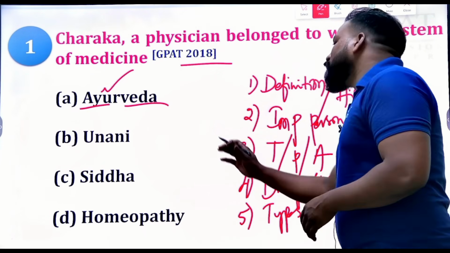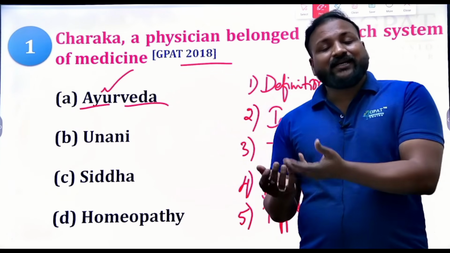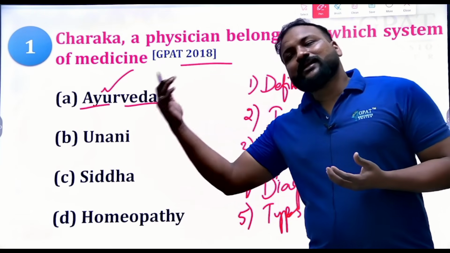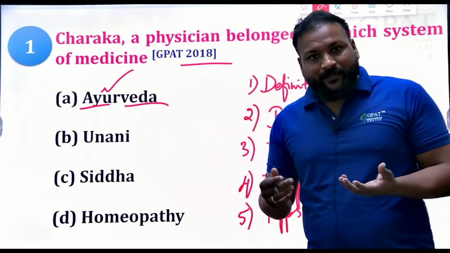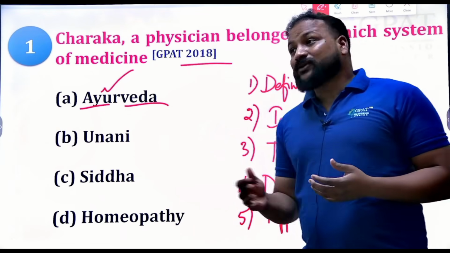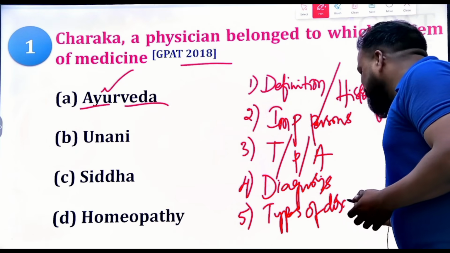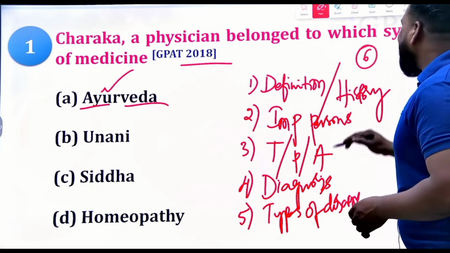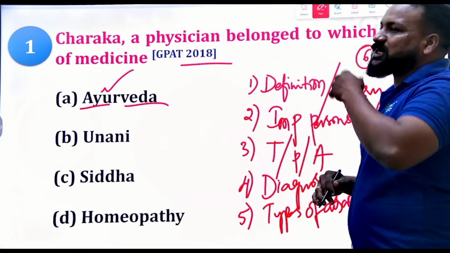Let me tell you, tablets are called gutika or vatika in Ayurveda, whereas in the Unani system they will be pronounced differently. Like how they have different names, you need to remember the types of dosage form names in the systems as well. And lastly, the important writings, like Charaka Samhita.